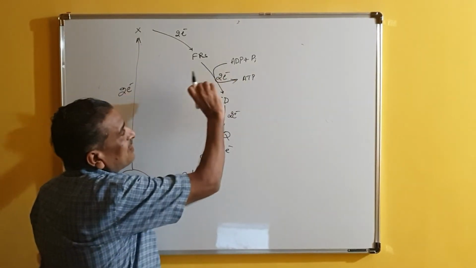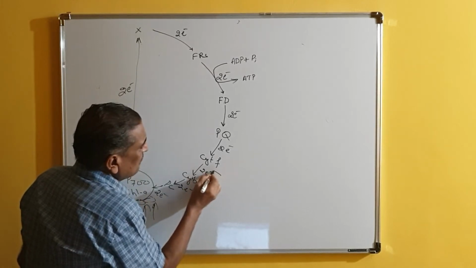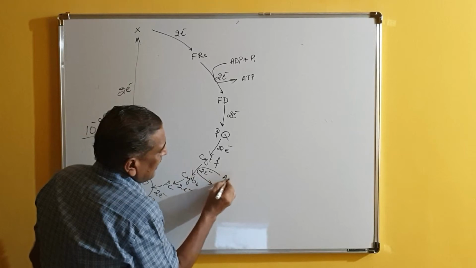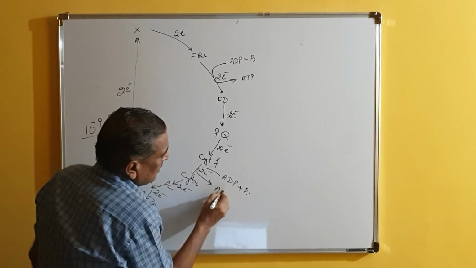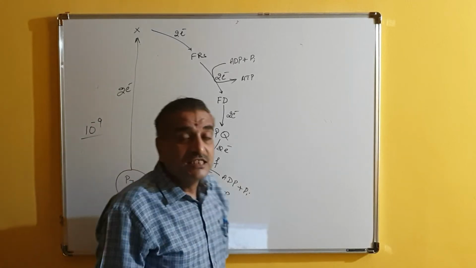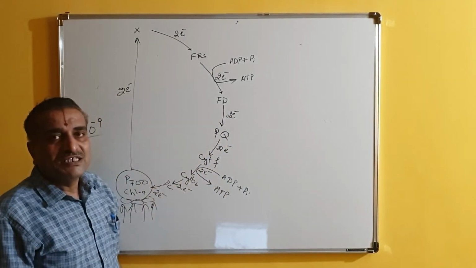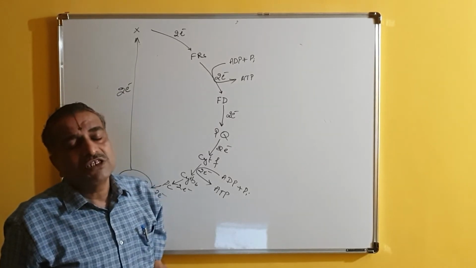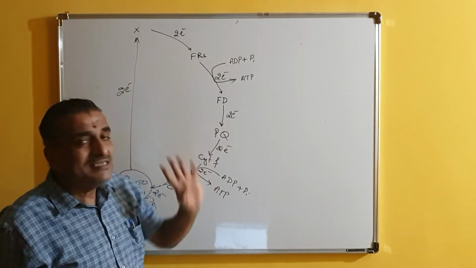So the electrons have lost some energy here, and between the transfer of electrons from cytochrome F to cytochrome B6, ADP combines with inorganic phosphate to produce ATP. This process is called phosphorylation. So what is phosphorylation after all? It is the combination of inorganic phosphate with ADP to produce ATP. This has happened here.